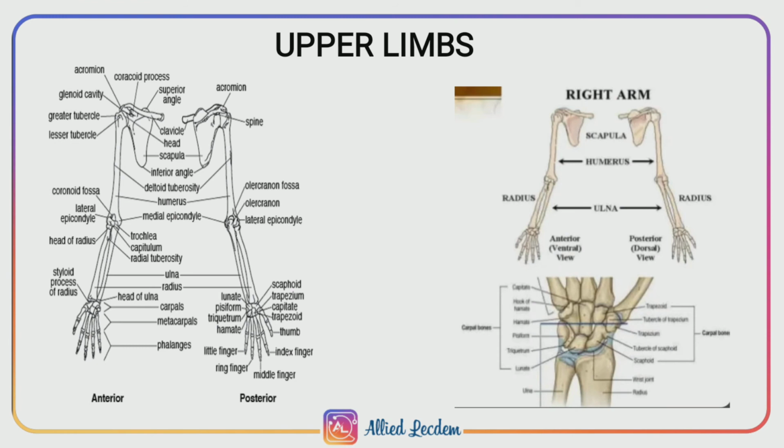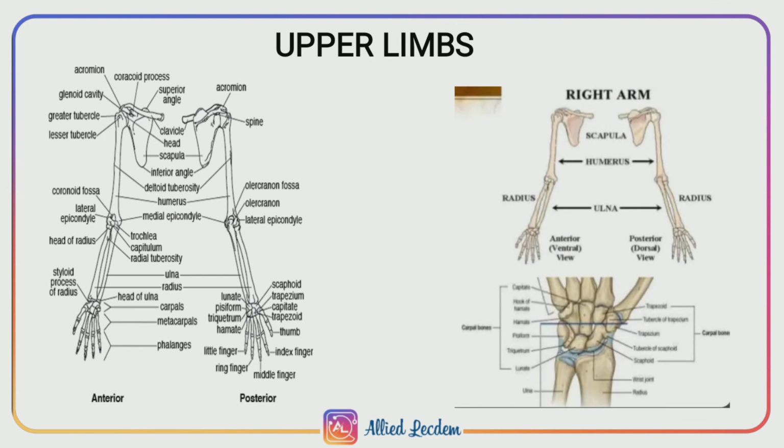The single long bone of the upper arm is the humerus. The two bones of the lower arm are the ulna and radius, which are either parallel or cross each other. The radius is shorter than the ulna.